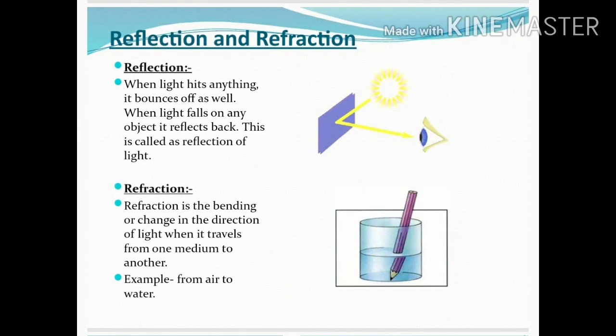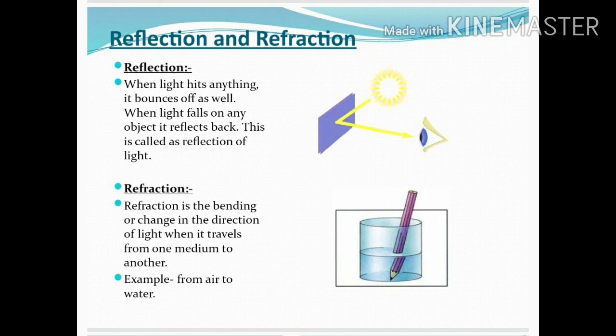Reflection and refraction. At first, we will talk about reflection. Children, have you noticed that when you throw a ball on the wall, it bounces off? When light hits anything, it bounces off as well. When light falls on any object, it reflects back. This is called reflection of light. When this reflected light reaches our eyes, we can see these objects.